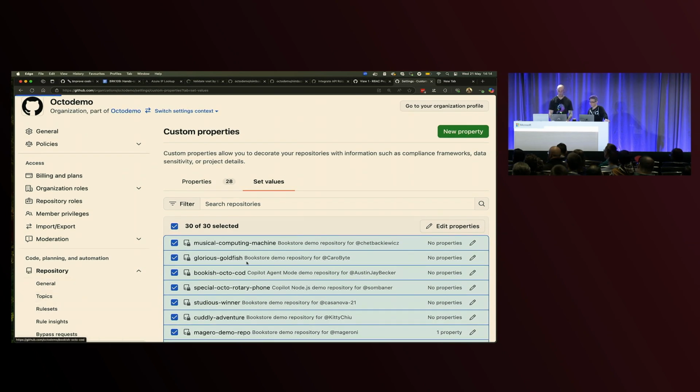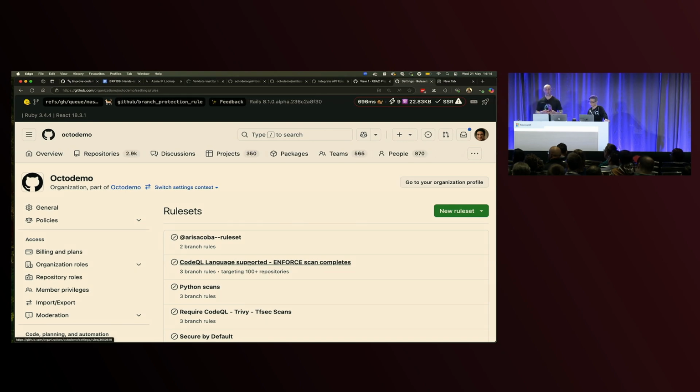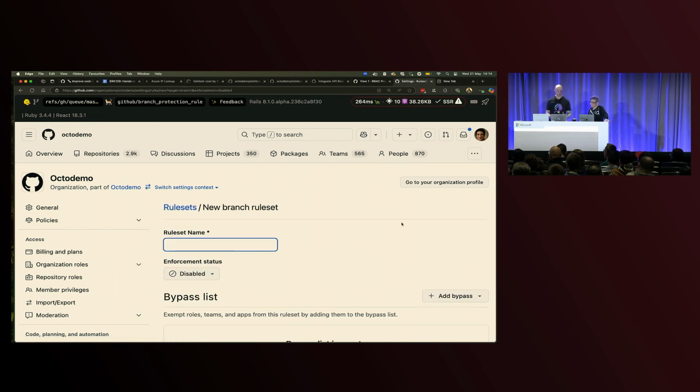With that in place, I can come across and start to look at repo rule sets. Repo rule sets is a pretty big investment from all of GitHub and all of the teams at GitHub. So that's actions, issues, repos. We're all looking at repo rule sets as that new canonical way that enterprises can have control over everything that's happening in their repositories across all the features in GitHub. So in this instance, we might want to create our new branch rule set.